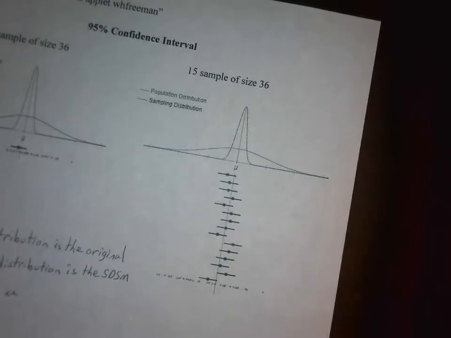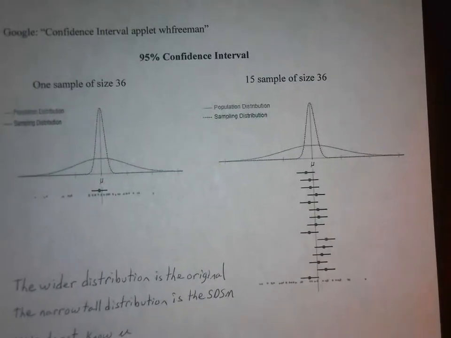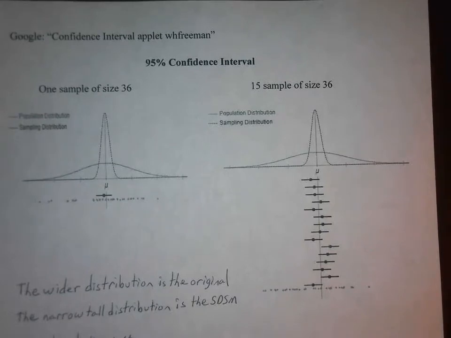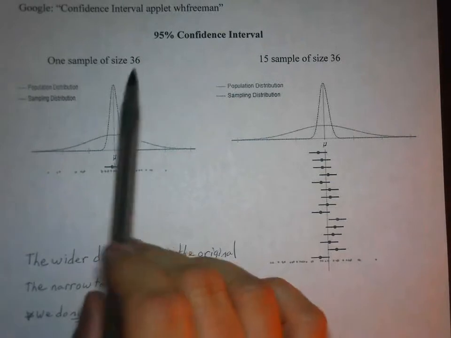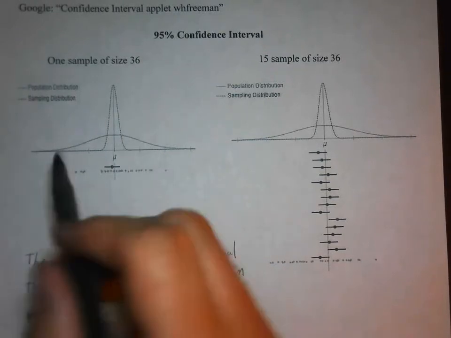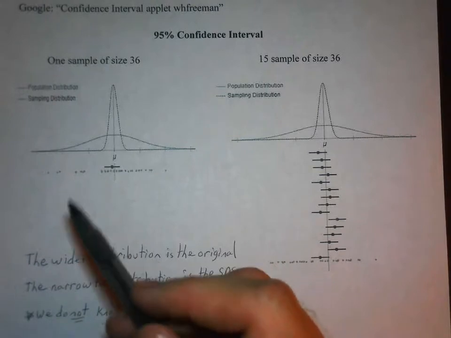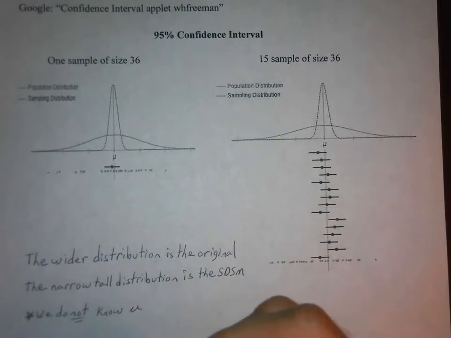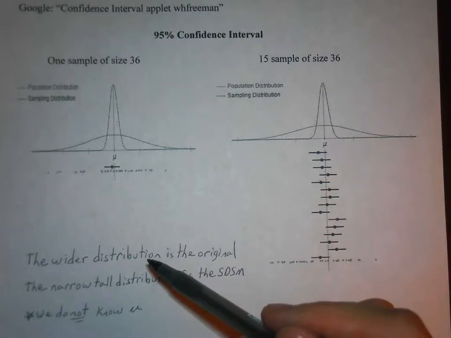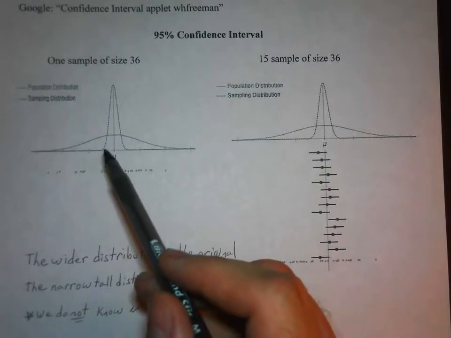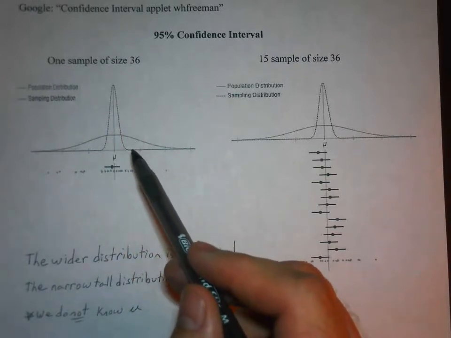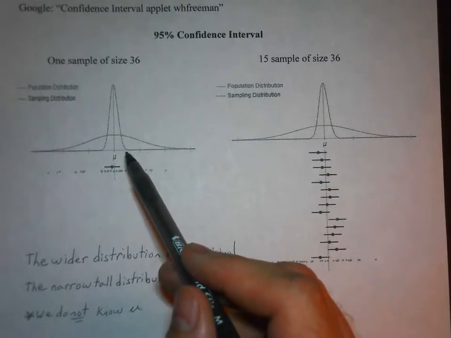So there's an applet online that I'm going to show you some of the results. If you go to Google and you Google search confidence interval applet W.H. Freeman, it should come up pretty quickly. And what I'm showing you here, if we take one sample of size 36, remember the concept is we have a sampling distribution of sample means and we have the original distribution. The wider distribution is the original. So this distribution here is the original distribution, and then the taller, skinnier, more narrow one is the SDSM, the sampling distribution.